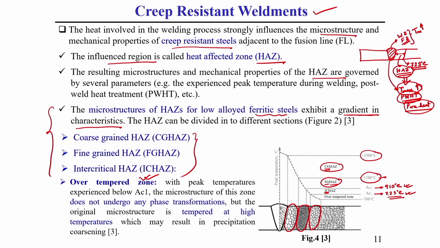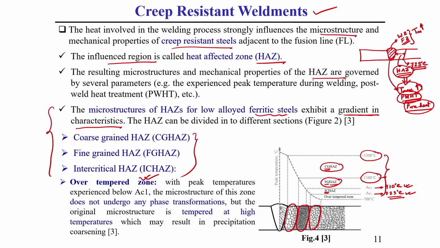After that zone, these are the main 3 zones: the coarse grain heat affected zone, the fine grain heat affected zone and the intercritical heat affected zone. Due to these 3 zones and their gradient nature, most of the creep related effects take place in this zone. This is the most critical zone for creep property or creep design purposes.